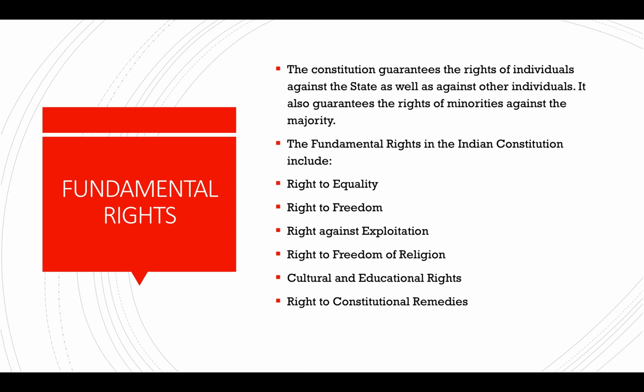Fundamental rights give rights to the individuals against the state as well as against other individuals. The fundamental rights protect the minority group from the majority group.